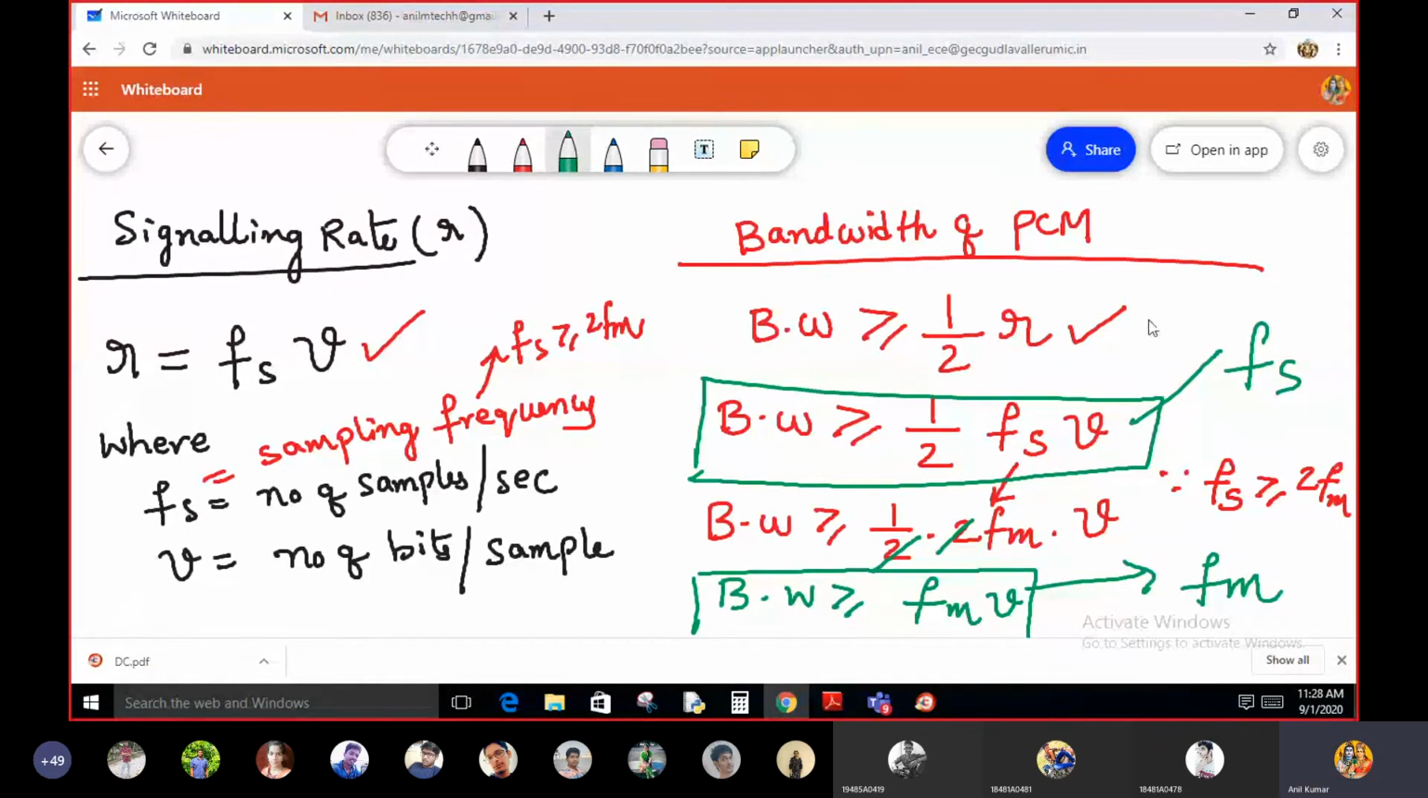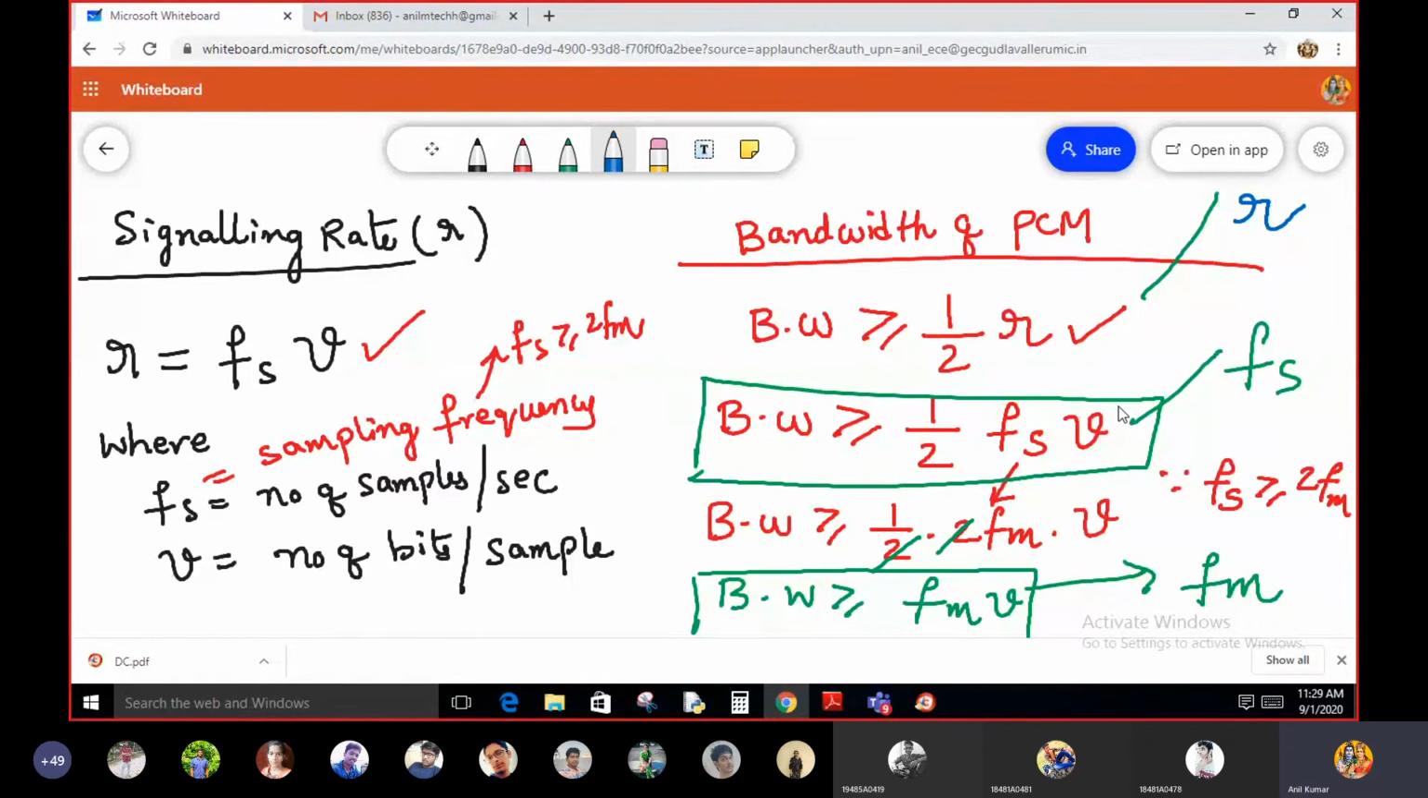In terms of signaling rate, this is the formula. Is it okay, students? So now this is the sampling rate. So various different possibilities of bandwidth. If you want to represent the bandwidth in terms of signaling rate, you should represent the bandwidth as greater than or equal to half of the signaling rate R.